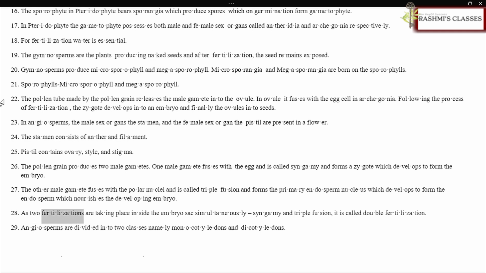As 2 fertilizations are taking place inside the embryo sac simultaneously, syngamy and triple fusion, it is called double fertilization. Angiosperms are divided into 2 classes, namely monocotyledons and dicotyledons.